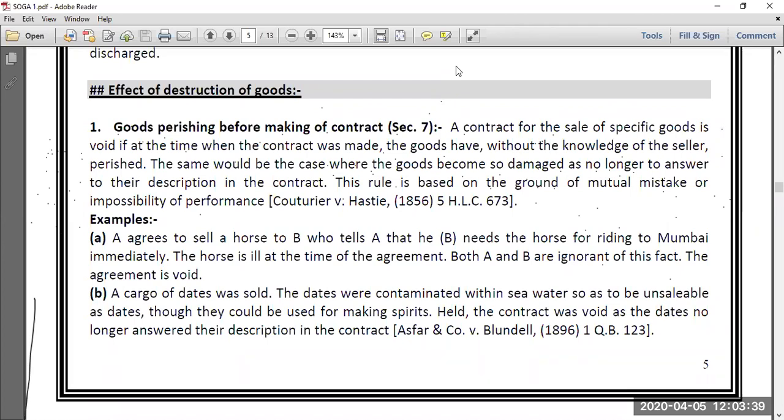This is exactly equal to a bilateral mistake of fact made by both the parties while forming the contract. This is a case of section 20 of the Indian Contract Act, which is very similar to this particular point of section 7 of the Sale of Goods Act. Understand? It's a bilateral mistake of fact while forming the contract.